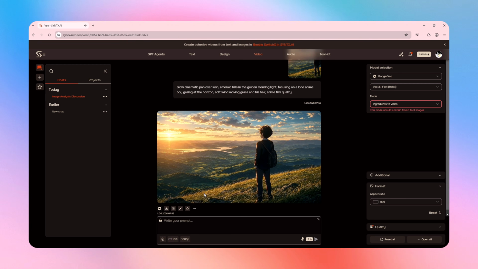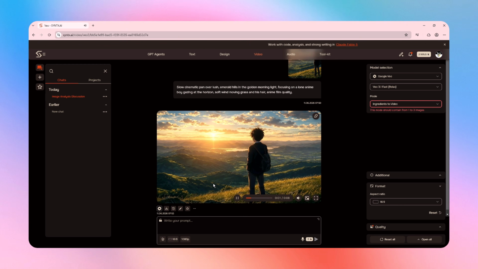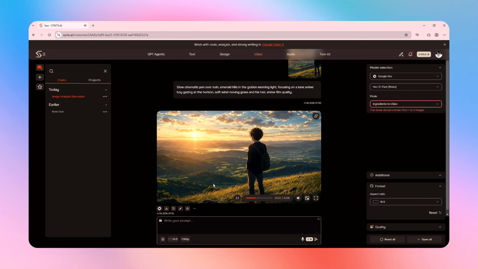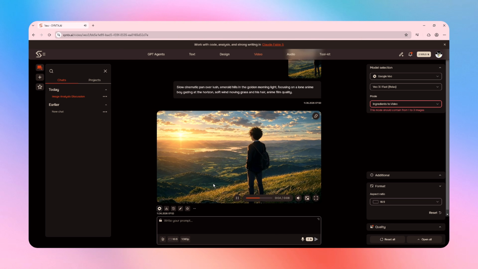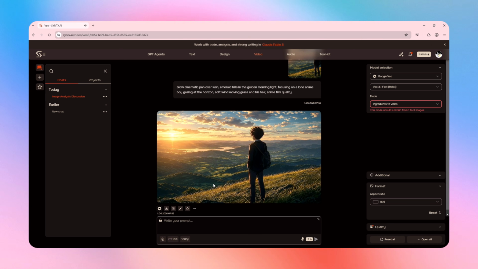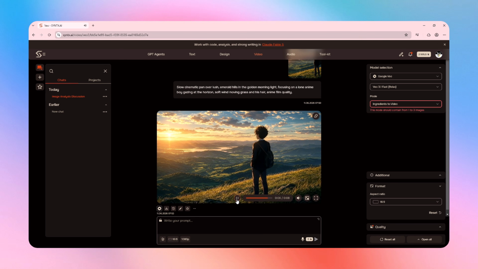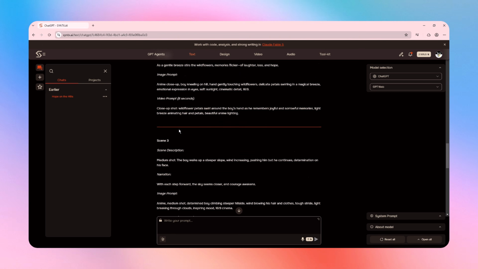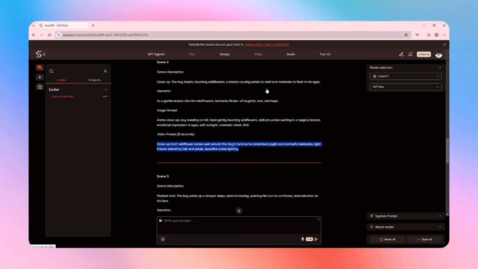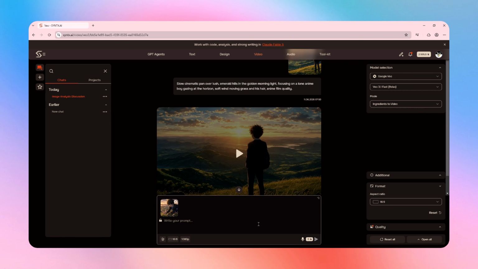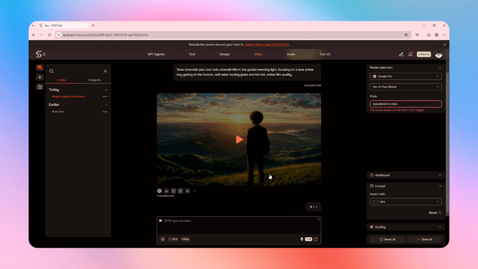What was once a static anime artwork is now a cinematic animated scene with smooth camera movement, drifting clouds, and natural character motion. It already feels like a scene from an anime movie. I'll repeat the same process for the remaining scenes. Upload the image, paste the matching video prompt, and generate again.